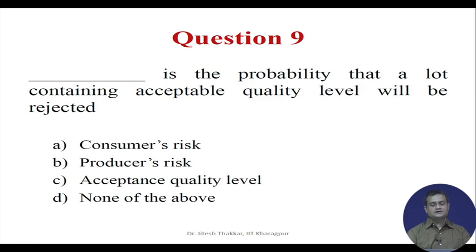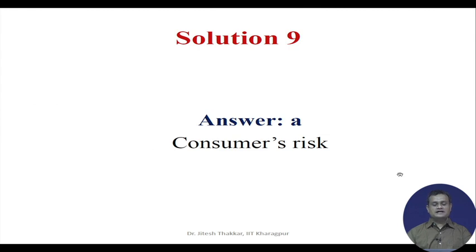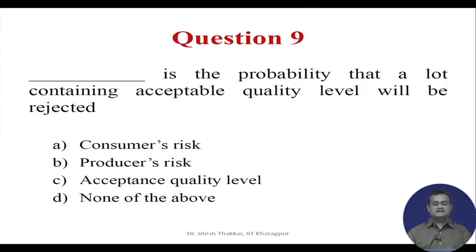Question 9, fill in the blank: blank is the probability that a lot containing acceptable quality level will be rejected. The options are consumer's risk, producer's risk, acceptance quality level, none of the above. So, here you will say it is producer's risk, that is B, that is the probability that a lot containing acceptable quality level will be rejected.